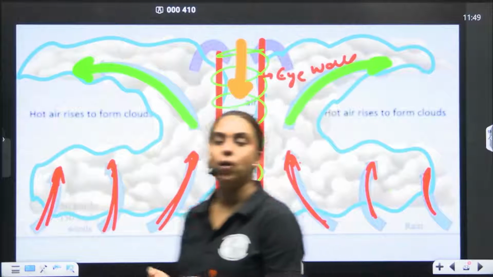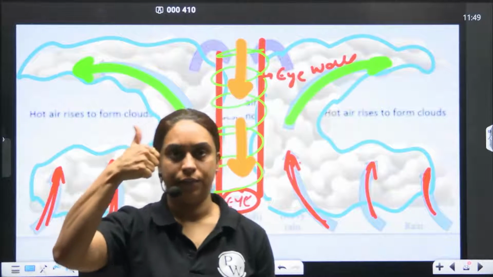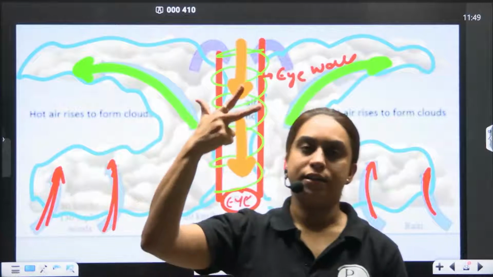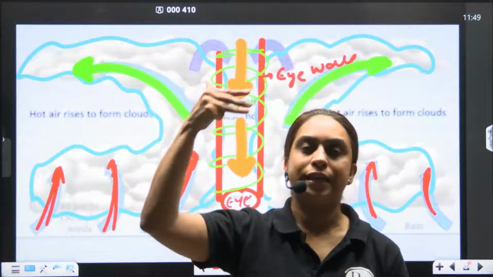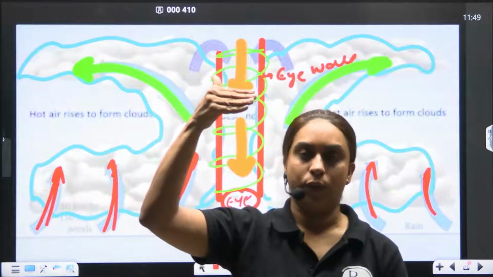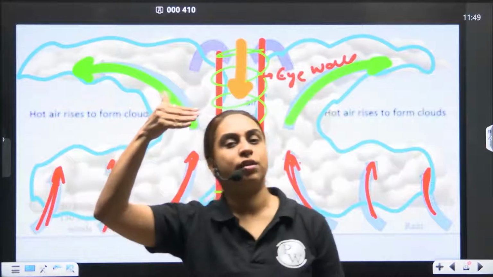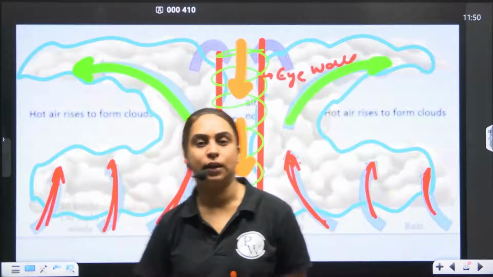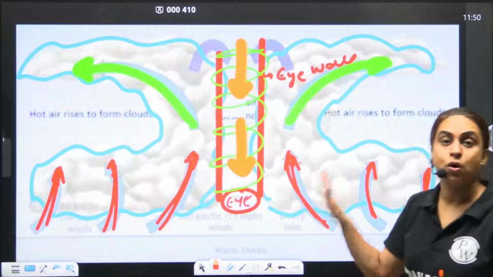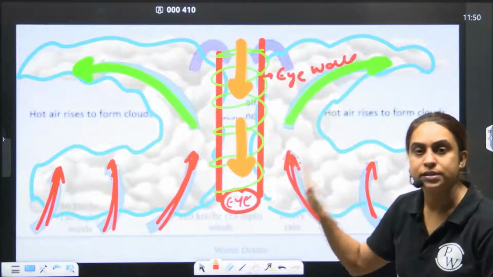I'll repeat. What does a mature cyclone have? Eye wall, rising air column, diverging air column, a part of sinking air towards the eye, but it does not reach the surface, and the whole part is a cumulonimbus cloud. So this is the mature fully grown tropical cyclone.